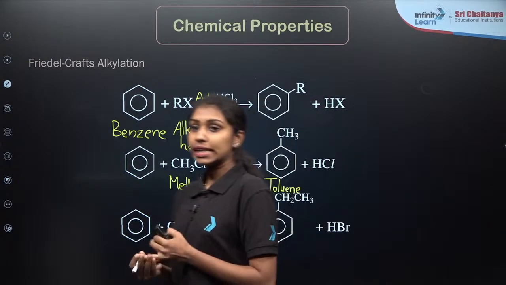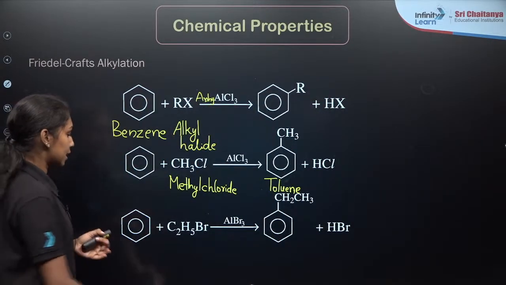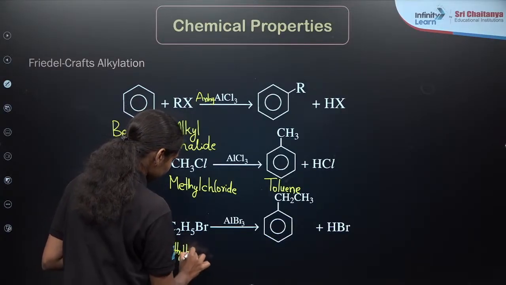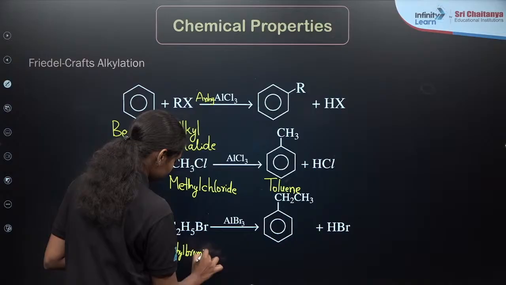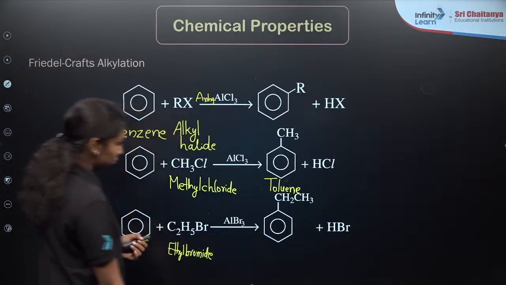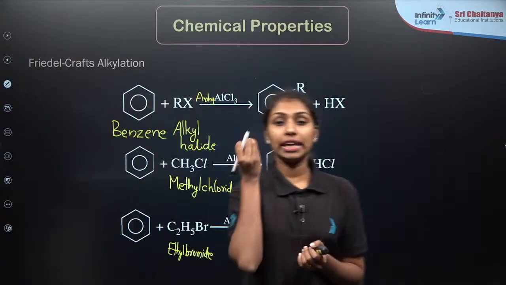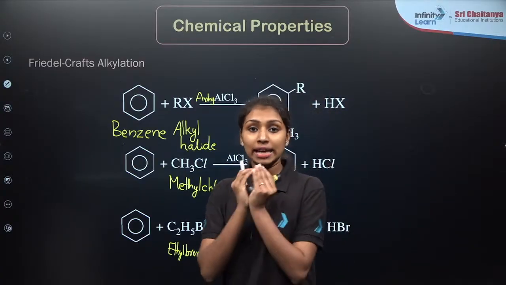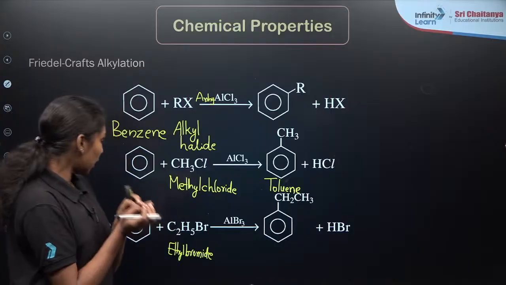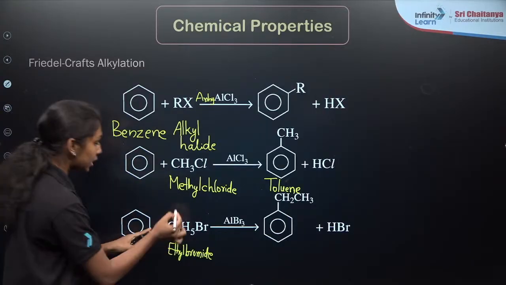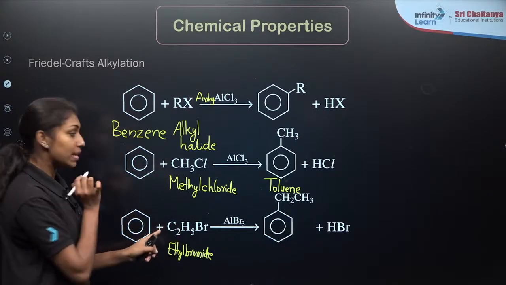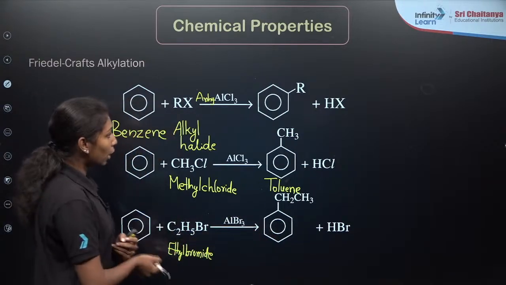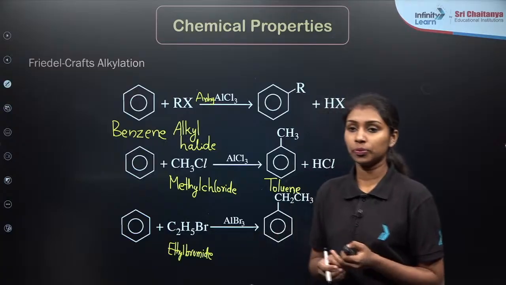And similarly, if you are taking ethyl bromide, this is our ethyl bromide. What will be the product? If you are taking any alkyl halide, the alkyl group gets attached to the benzene to form the corresponding alkyl benzene. So here C2H5Br, in which C2H5, our ethyl group, gets attached to the benzene to form ethyl benzene. This is our product forming here. Clear?